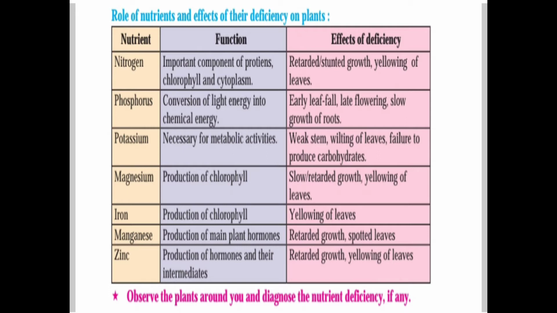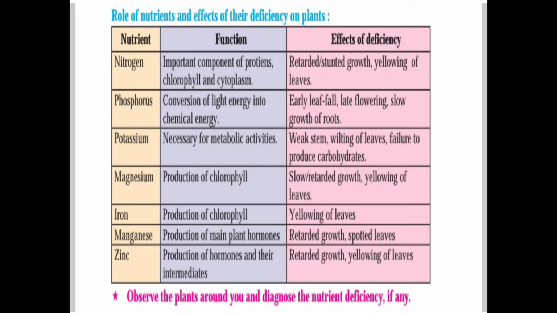Nitrogen function: an important component of proteins, chlorophyll and cytoplasm. And if its deficiency occurs, what effect will happen on the plant? Retarded growth, means very slow growth, and yellowing of the leaves.